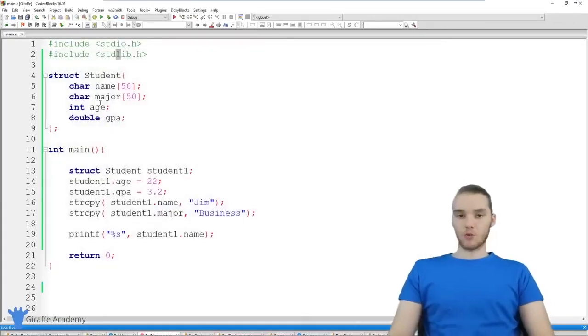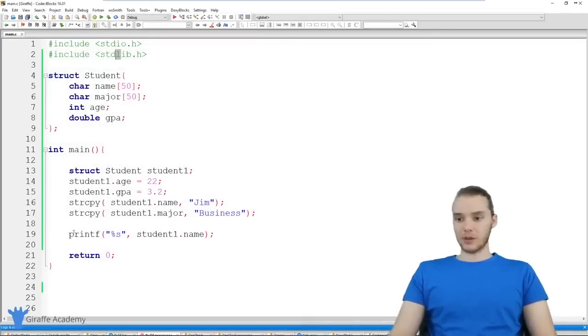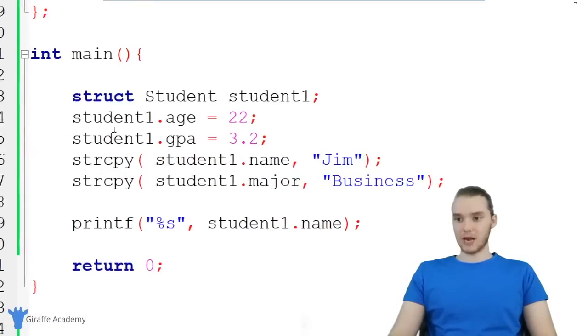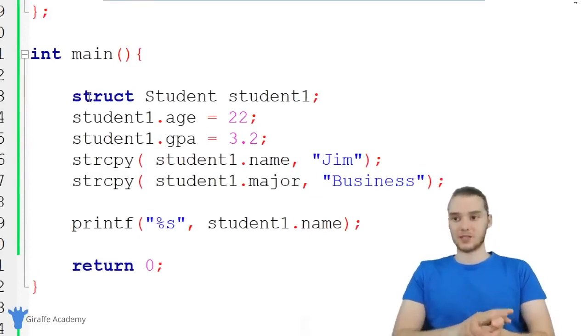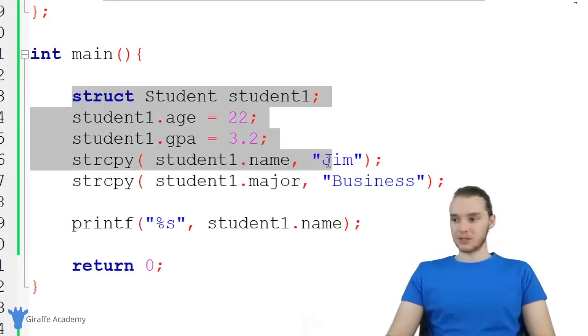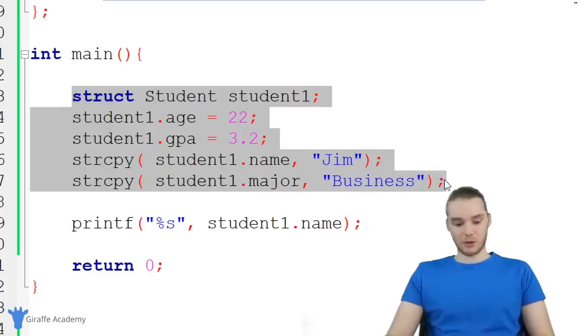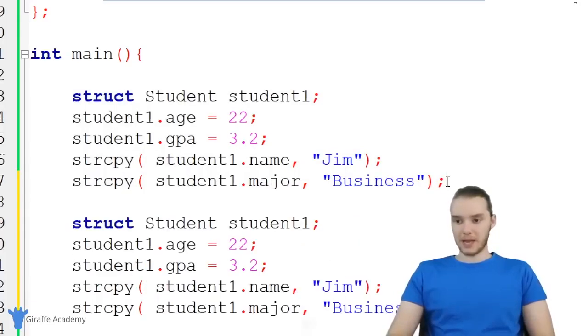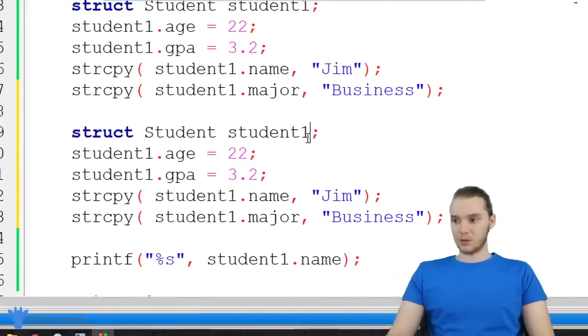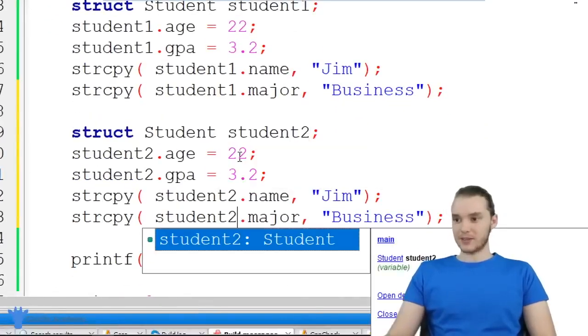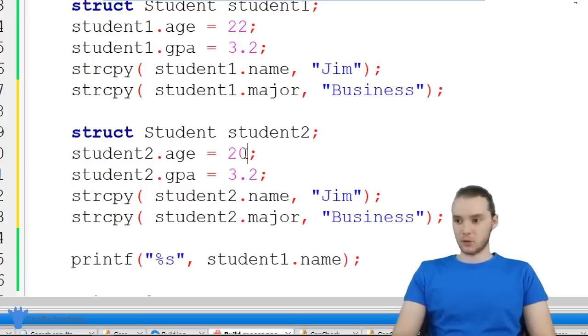So a struct is a really useful structure. And another cool thing we can do with structs is create another student. So I could create another instance of that student structure. I'm actually just going to copy all this stuff. I'll show you how we can do this. I'll just come down here and paste it. And instead of student1, why don't we call this one student2? And we can set this student's age to be maybe 20.